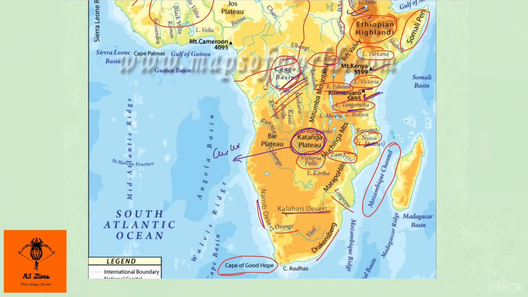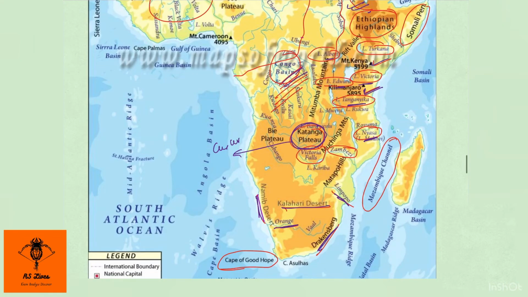Then we have Kalahari Desert, we have Namib Desert, we have Drakensberg, we have Orange River, Limpopo River. We have Mozambique Channel over here, which separates Africa from Madagascar. We also have Cape of Good Hope over here, and we have Victoria Falls on River Zambezi.